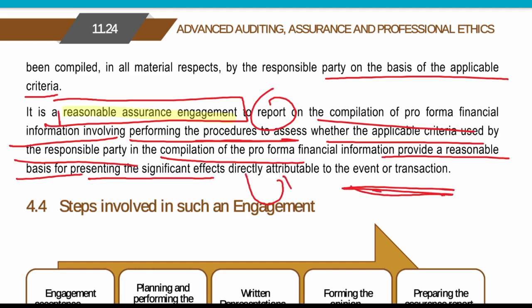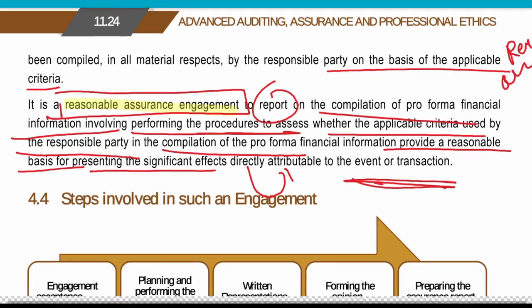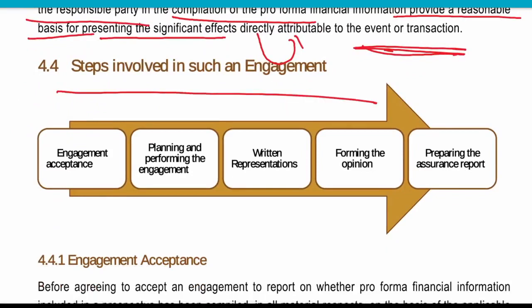So what is the responsibility of the practitioner? The practitioner's responsibility is only to provide a reasonable assurance.